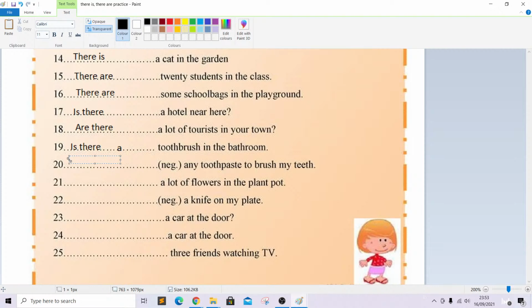Okay, this one is a negative sentence. Any toothpaste to brush my teeth? There is not or isn't any toothpaste to brush my teeth.